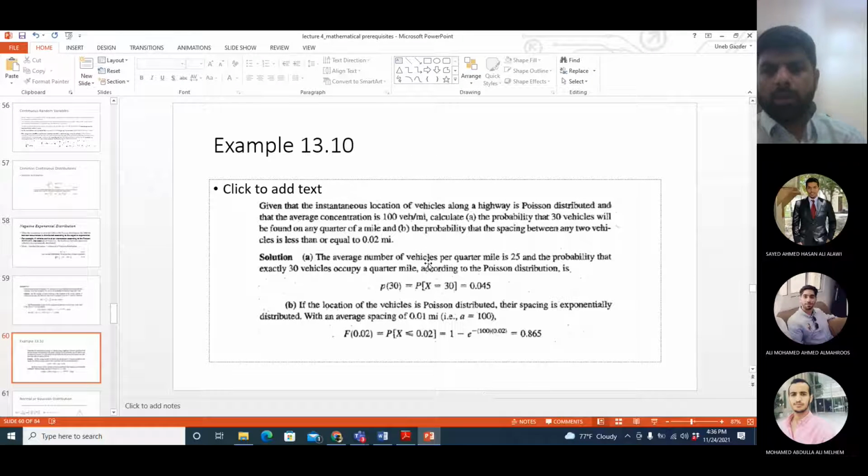Okay, so this is what we have got in the question as well. So this means the equation is correct, right?